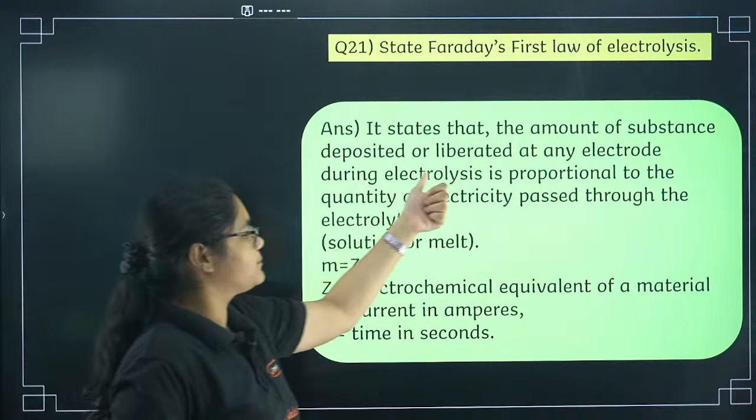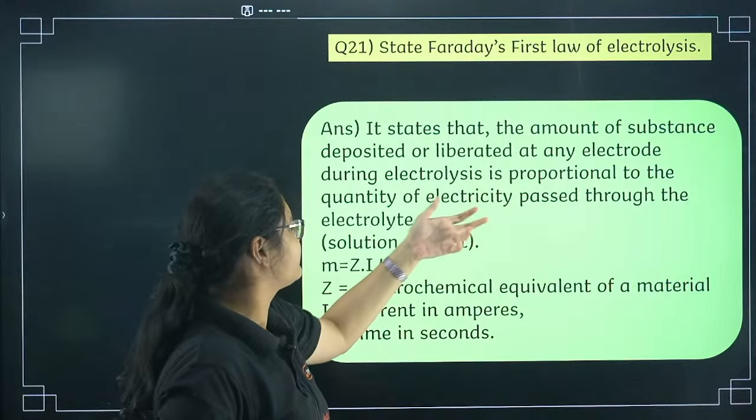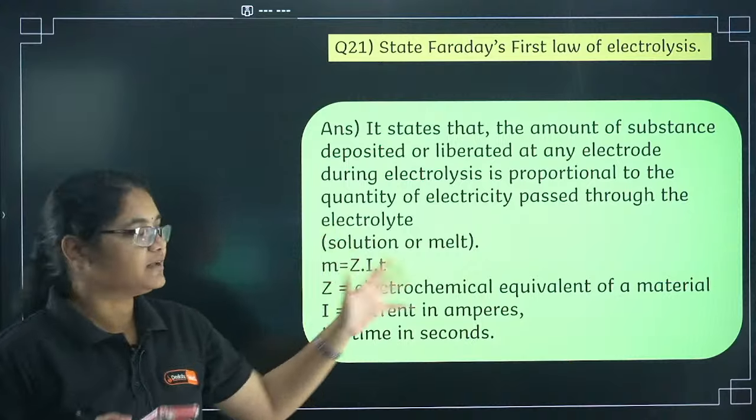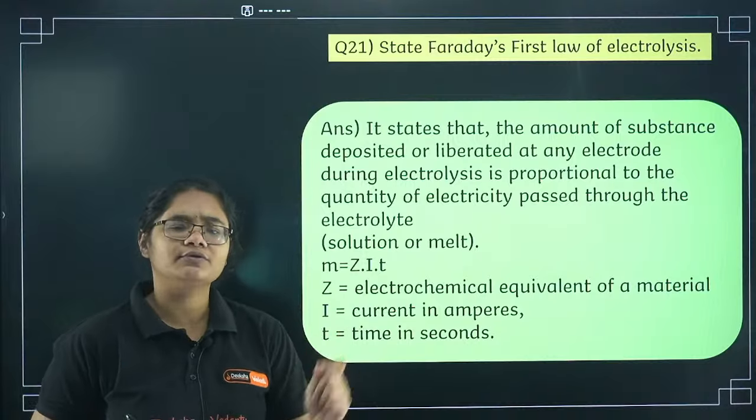The amount of substance deposited or liberated at any electrode during electrolysis is proportional to the quantity of electricity passed here. Okay, and the formula is m = ZIt.